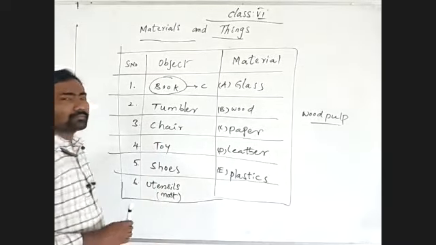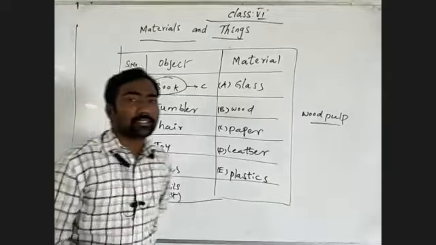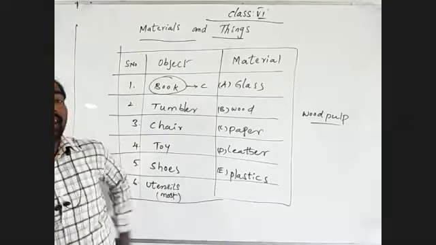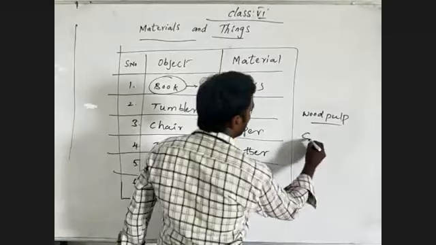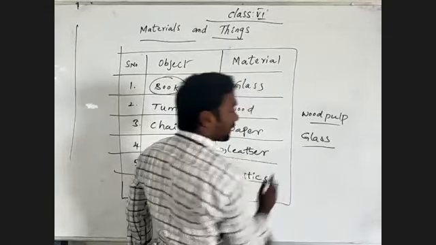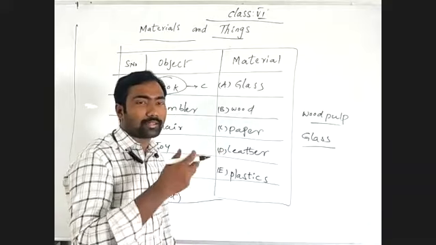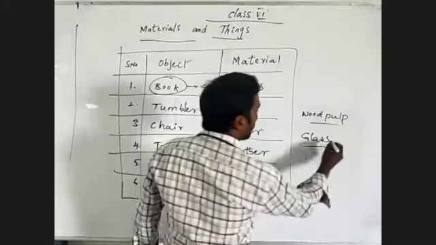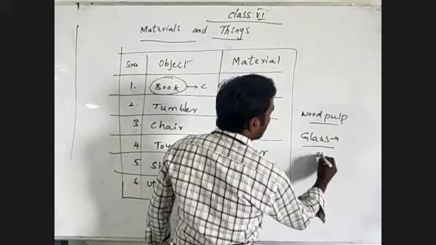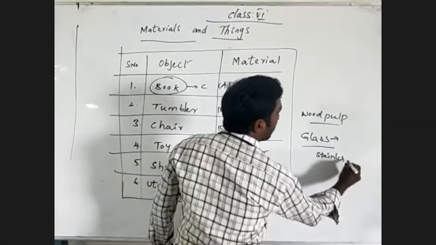And tumbler. Tumbler means what? Generally, we may say glass. In your homes, glasses are there, no? Glass here does not mean the glass material, I'm saying. What are you using to drink water or anything? That's a glass. Generally, these glasses are made up of stainless steel.